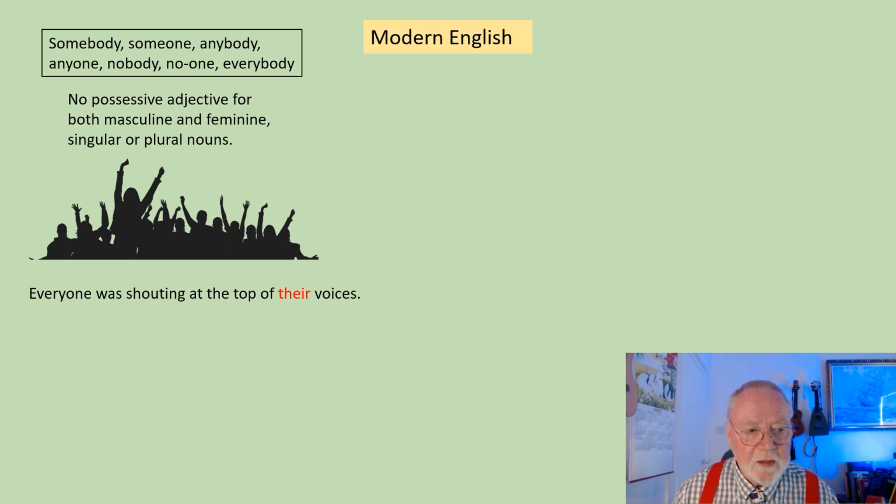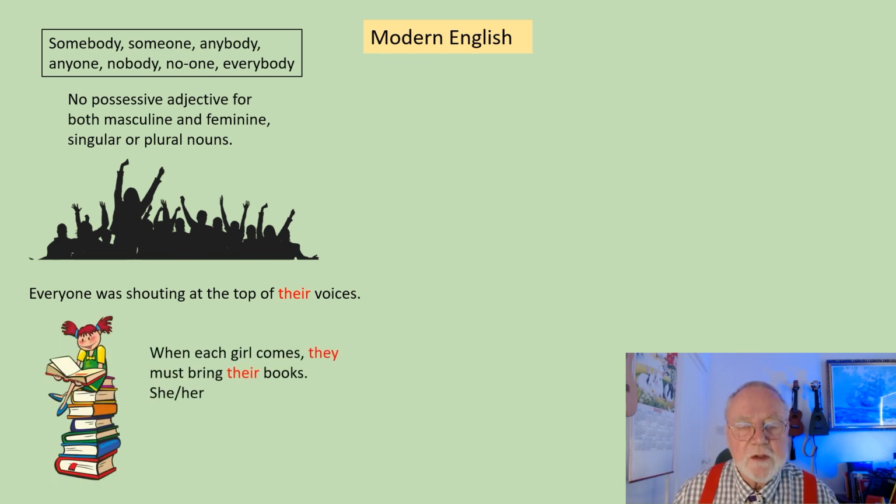So when we come to an example like this, everyone was shouting at the top of their voices, we prefer their rather than trying to say at the top of his and her voices, which makes the English very difficult. And because of gender sensitivity, people are using sentences like this. When each girl comes, they must bring their books. Now you could say, when each girl comes, she must bring her books. But some people prefer not to do this and use they and their. It's your choice.